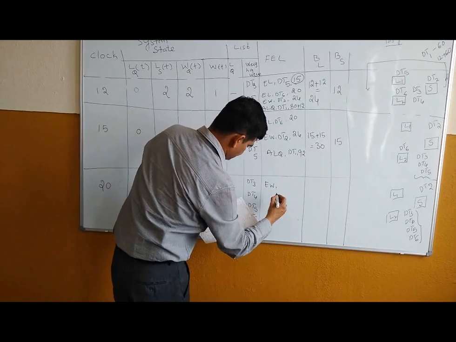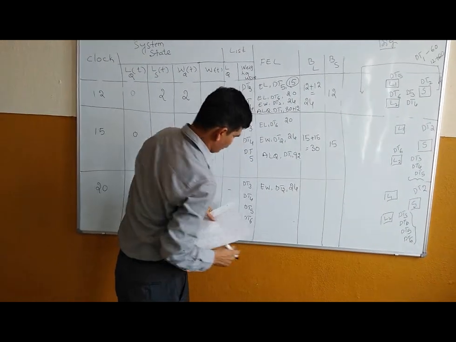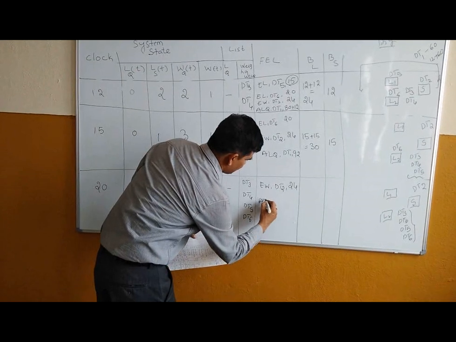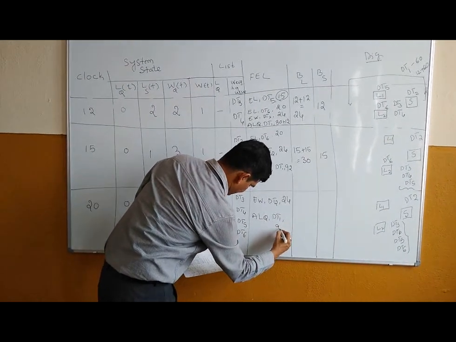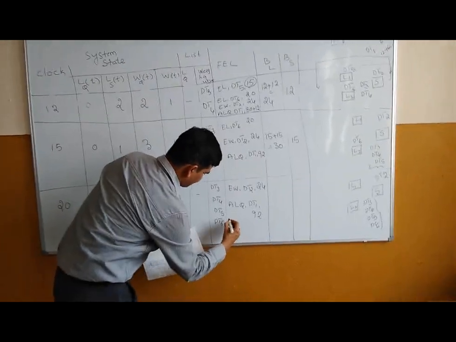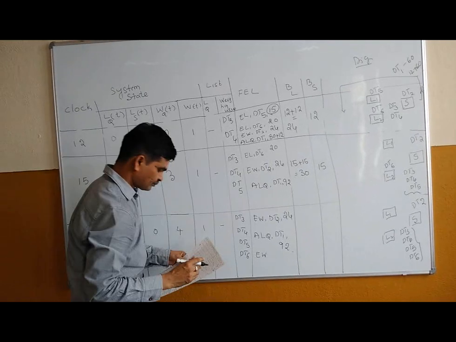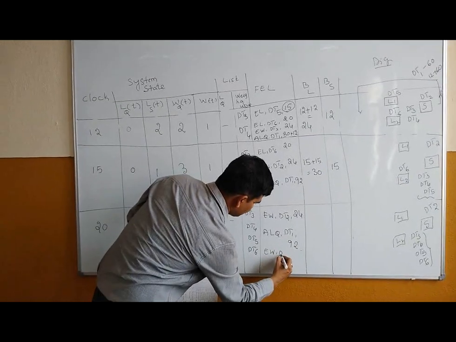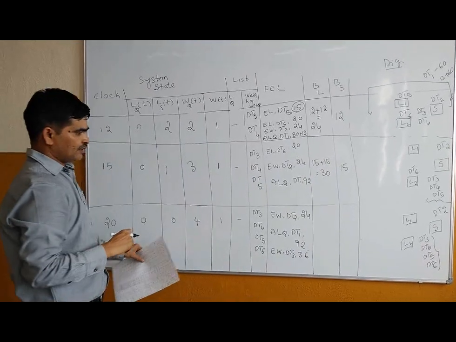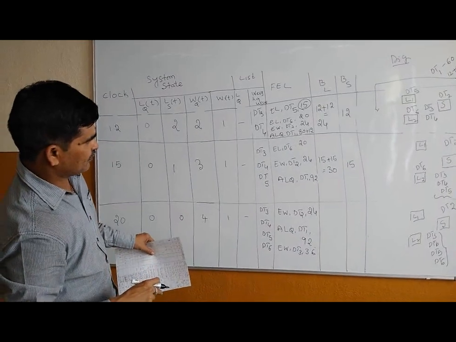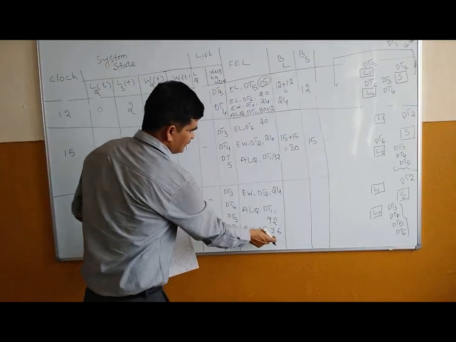Now I can write EW at t. So I can write dt2, EW of dt2 at t is equal to 24. Then ALQ I can write dt1 at 92. Even I can write EW of dt3 is at 36. From here, 24 EW of dt2, 24 EW is 36.